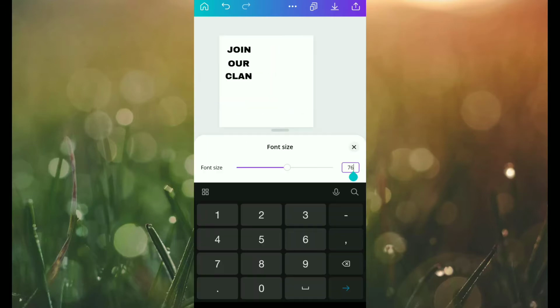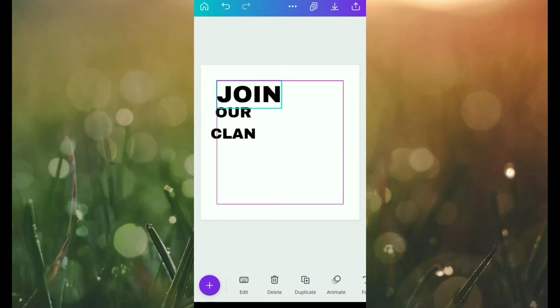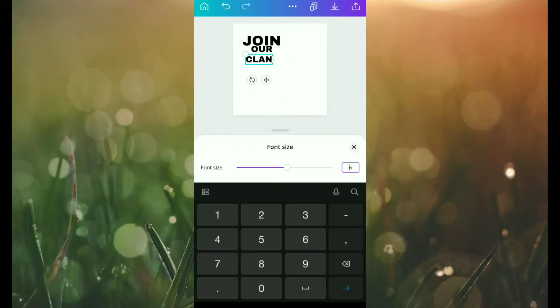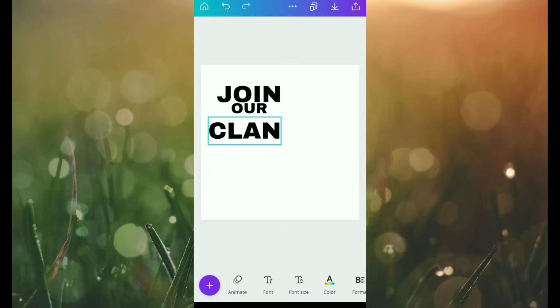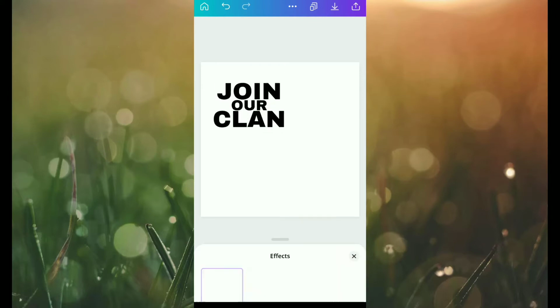Now what I am going to do is resize the text. I am going to increase the size of join and clan a little bit. Okay, I am resizing it and just adjusting it a little bit. Okay, now I am going to increase the size of the clan. Okay, it's pretty much done.